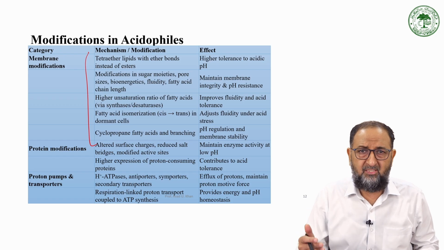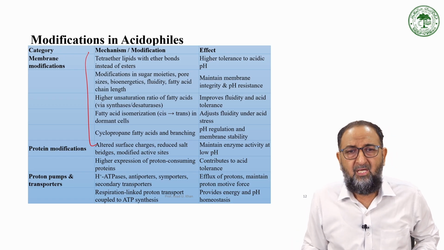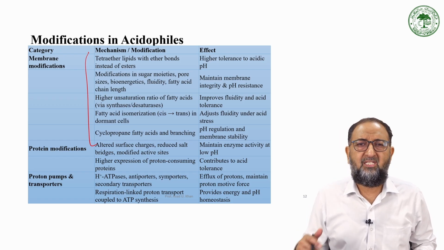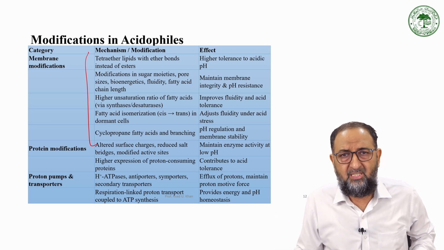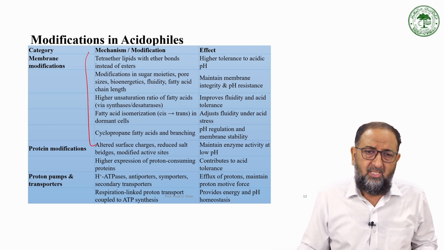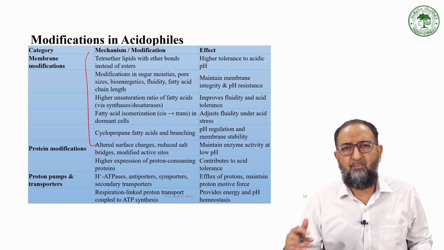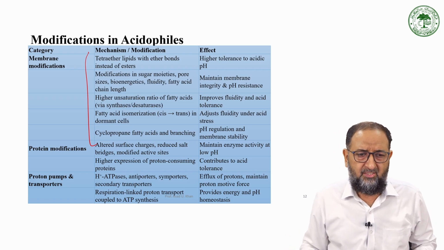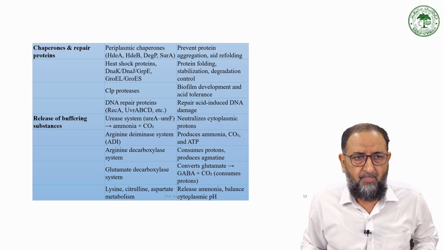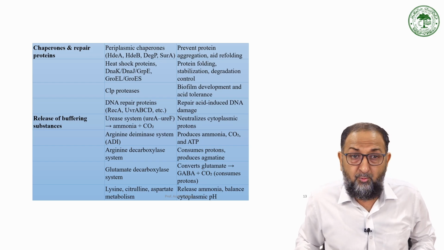So if the question comes, what are the modifications and why are the cells adapted in the extreme conditions? The answer would be they adapt to the conditions because of the membrane modification, protein pump modifications and so on. Then chaperones and repair proteins are present.